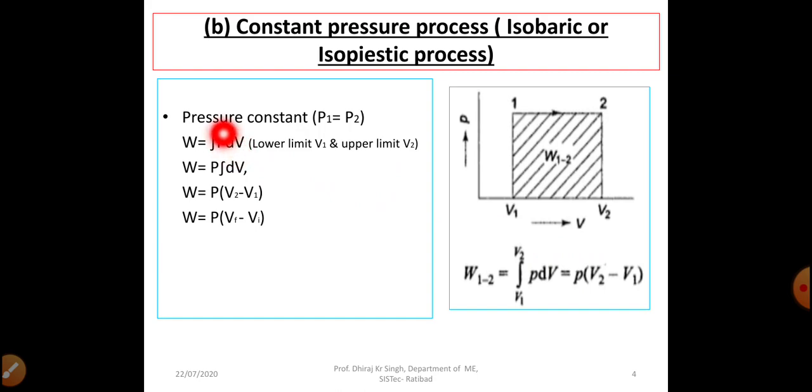So here also P1 is equal to P2, W equal to integral PdV, we apply lower limit and upper limit V1 and V2. Taking out pressure, W equal to P integral dV. So we get W equal to P into V2 minus V1, or W equal to P into V final minus V initial. So in a constant pressure process, non-flow work will be equal to pressure multiplied by the difference of volumes.